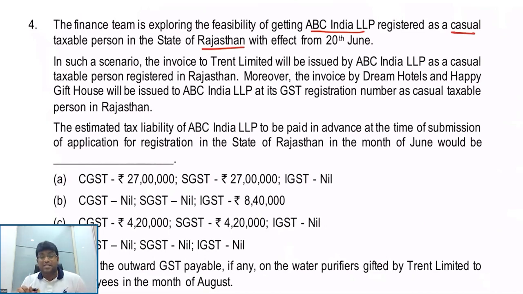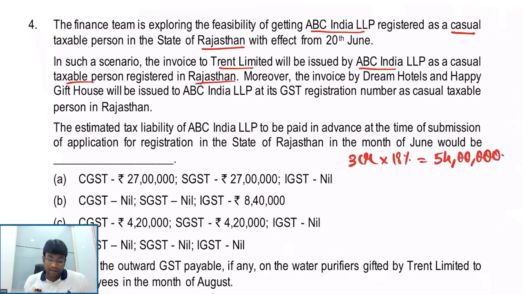But whatever tax they are paying to Dream Hotels, they can take credit. In such a scenario, the invoice will be issued to Trent Limited by ABC India as a CTP registered in Rajasthan. So what will we charge? On 3 crore, we will charge IGST 18%, which is 54 lakh rupees. Then, moreover, invoices by Dream Hotels and Happy Gift House will be issued to ABC India LLP at its GST registration number as CTP in Rajasthan. So both of them will charge CGST and SGST.